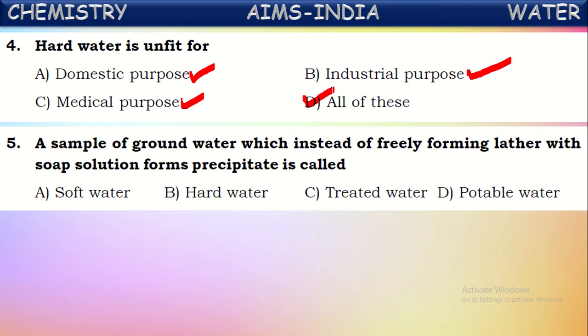Because of the presence of certain chemicals, the bicarbonates or chlorides or sulfates of calcium and magnesium. If any one or all of these are present in the water, that water cannot give lather freely with the soap solution. Instead of forming free lather, it forms a scummy precipitate. That's why that water is called hard water.